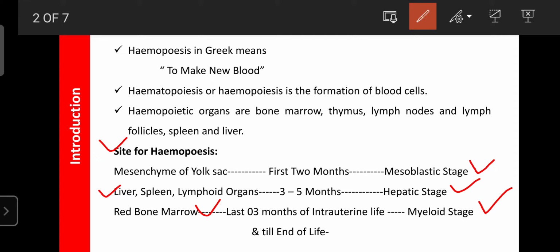So that's why, up to the end of life, until death, our body can produce blood cells. In the adult, whenever the long bones have RBM that has not converted into YBM, we have a rich production of blood cells. As age goes on, in the long bones the RBM becomes YBM. So that's why, as age goes on, people suffer from a deficiency of blood cells, or deficiency of blood. So that's why the RBM is the main site for production and formation of the blood cells, the site for hemopoiesis.